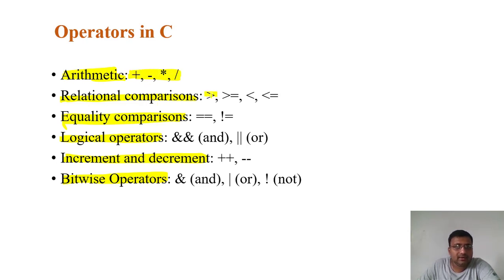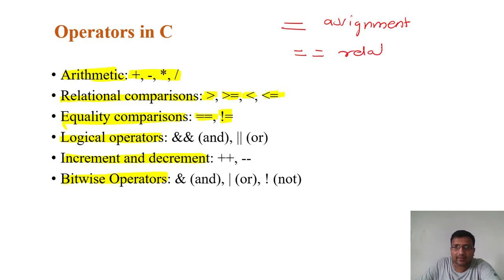Then in relational operators, we have less than, less than or equal to, greater than, or greater than or equal to; for equality, is equal to and not equal to. There is a difference between the single equals sign and the double equals sign. If you take the single equals sign, this is the assignment operator. And when we type double equals, this is a relational operator.